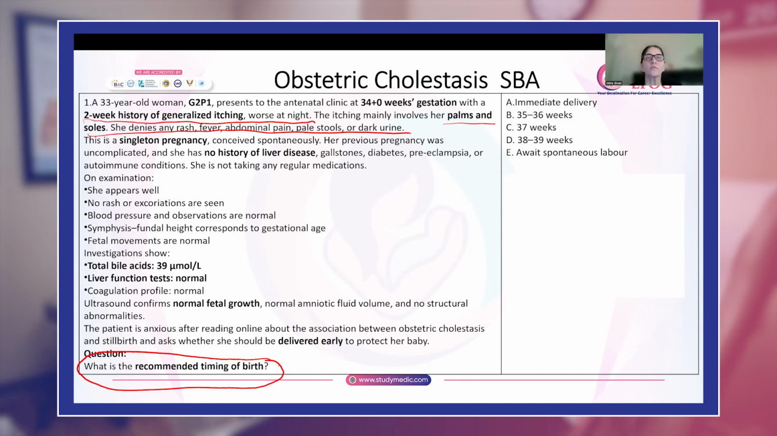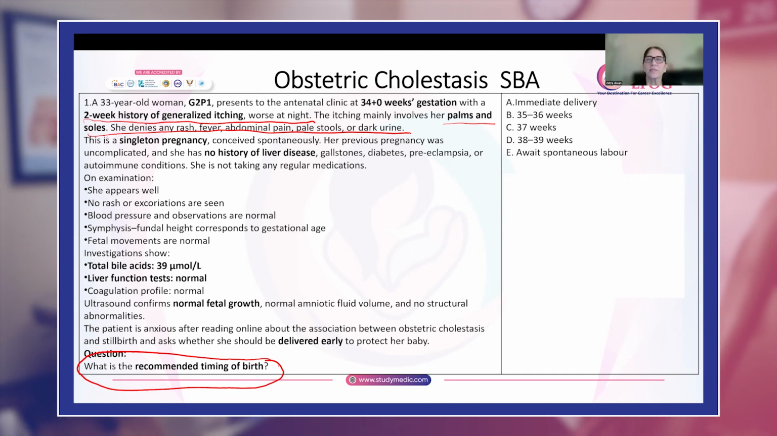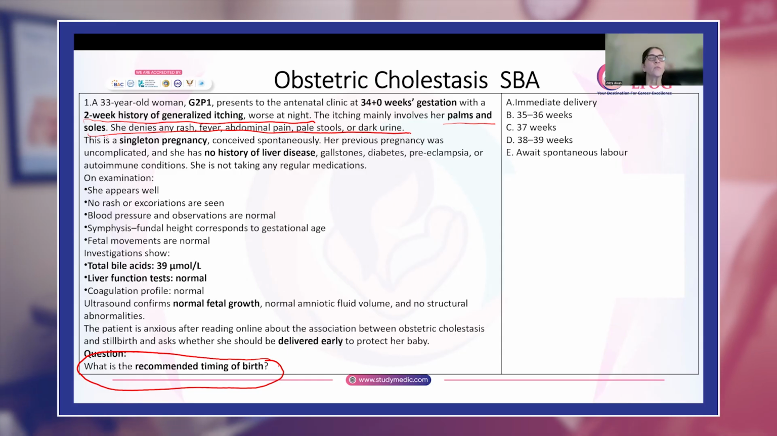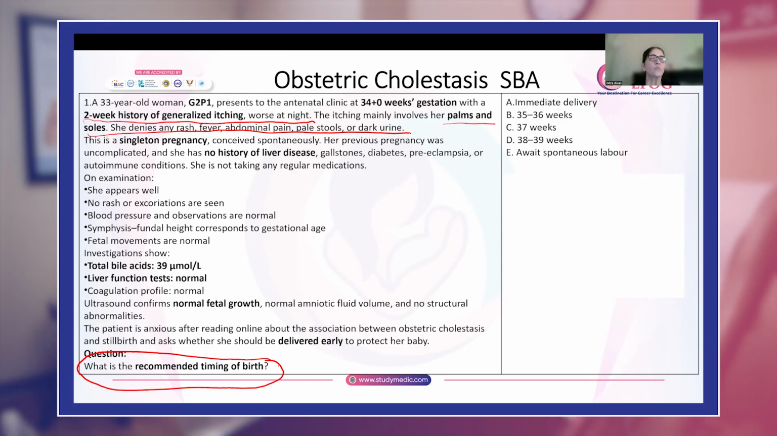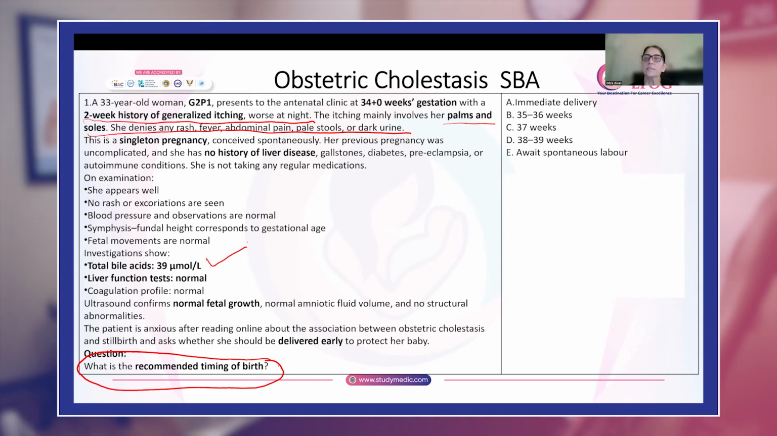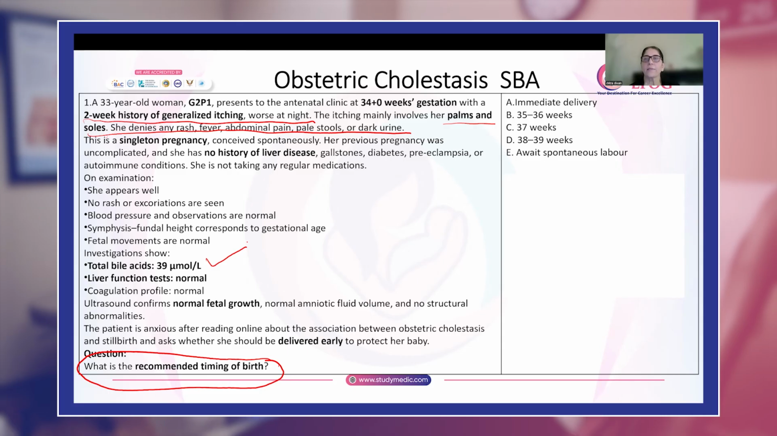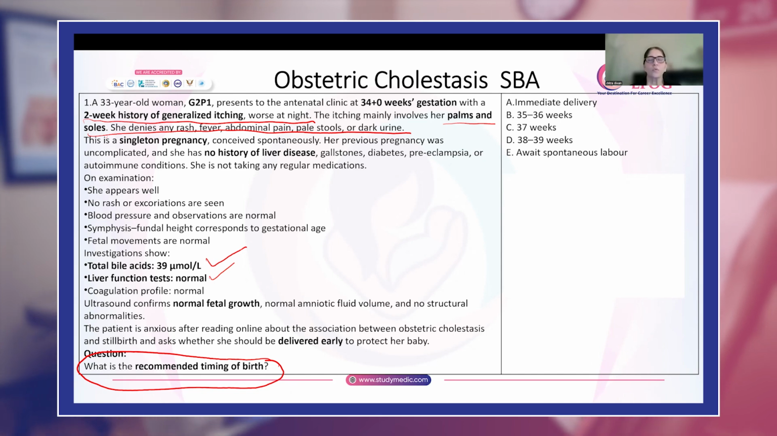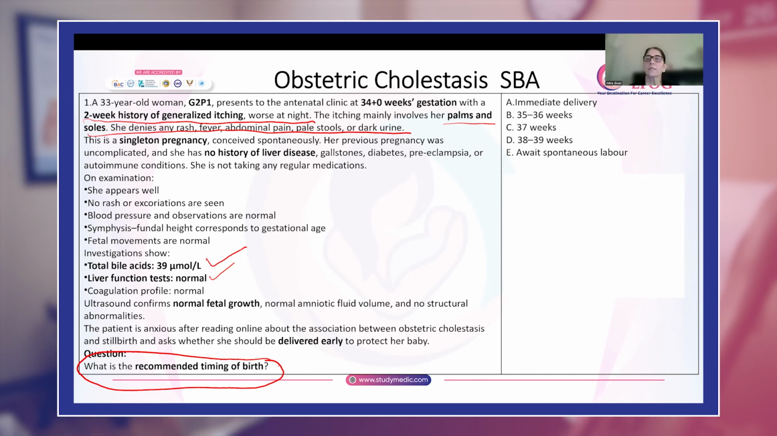Okay, so go through the rest of the things quickly. Previous pregnancy uncomplicated, no liver disease, no gallstones, no diabetes, no preeclampsia. She's well, there is no rash. The fetus is well grown, fetal movements are normal. Now coming to investigations, total bile acids is 39. So 39 means it is still mild, because 40 to 99 is moderate. And here liver function tests are also normal. Coagulation profile is normal. So now you know that it is still mild.